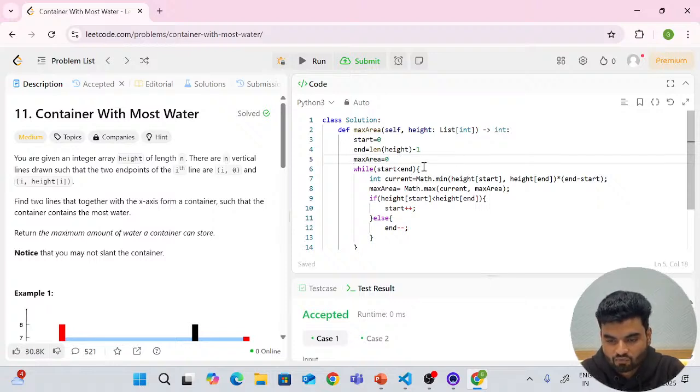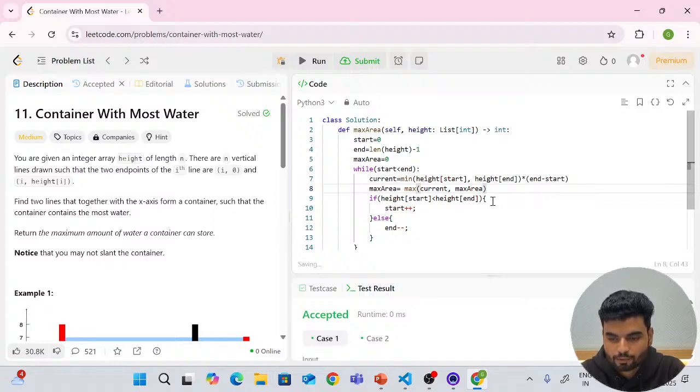And for the while loop, you just remove the curly braces. Then you will not have the data type. You will use the minimum method directly in Python, and again you will not have this. And again you will use the maximum method in Python, because we don't use math directly here.